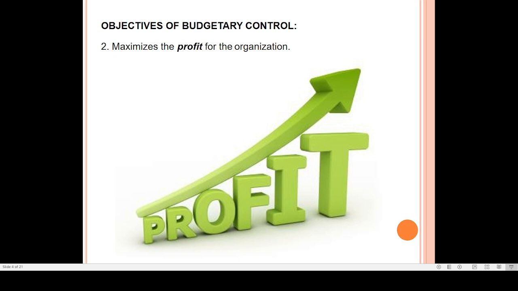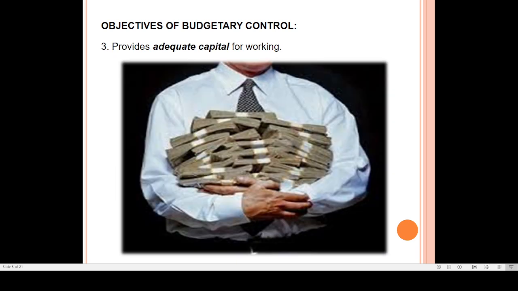For example, cost is 5 rupees, profit is 5 rupees, and the selling price is 10 rupees. Now what happened? The cost is reduced from 5 to 3. So what will happen? Your profit will increase from 5 to 7. So that is why when you control the cost, automatically the profit of the organization will increase.